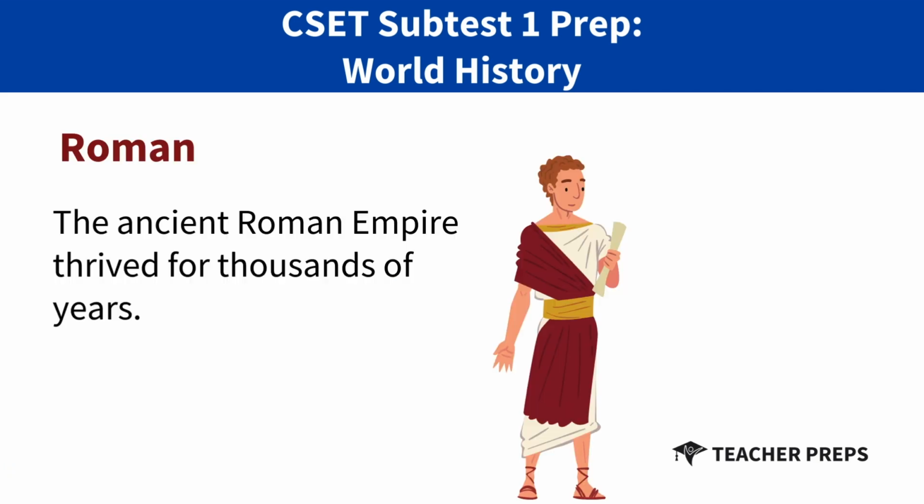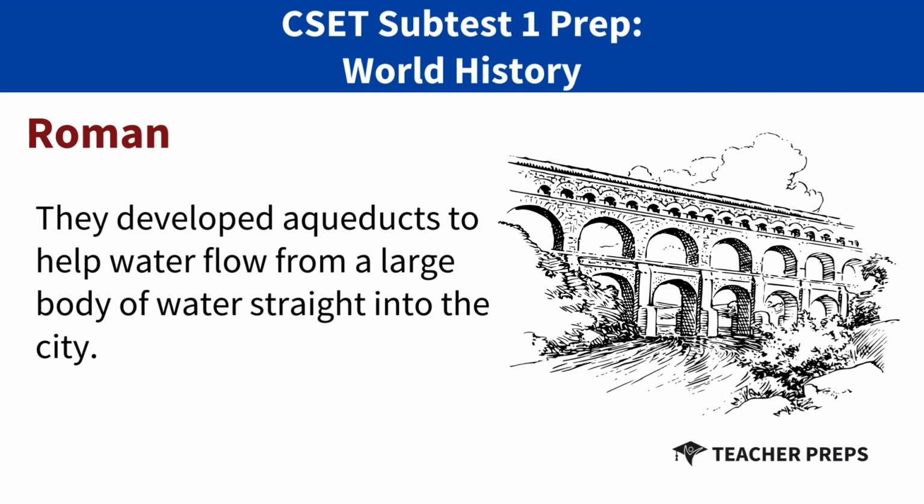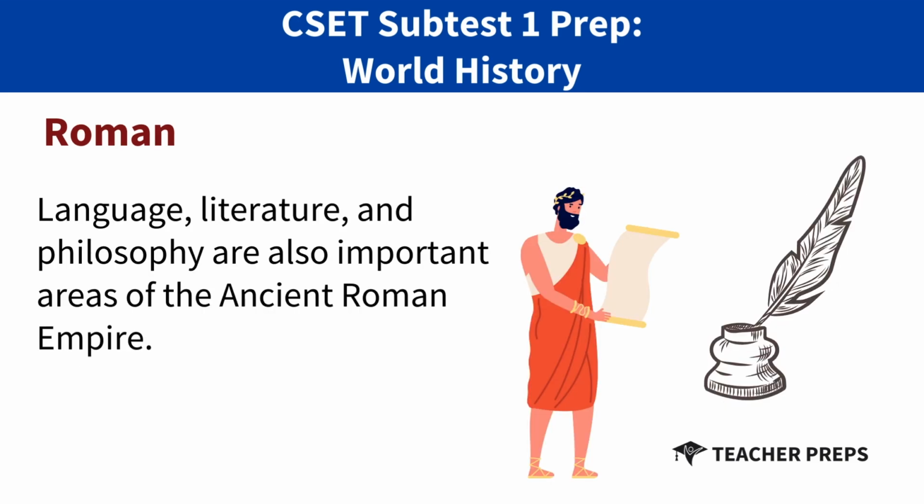This ancient Roman Empire thrived for thousands of years. They developed science, technology, tools, and methods that have shaped our world profoundly. Specifically, the Romans were excellent engineers. They developed aqueducts to help water flow from a large body of water straight into the city. Language, literature, and philosophy are also important areas of the ancient Roman Empire.